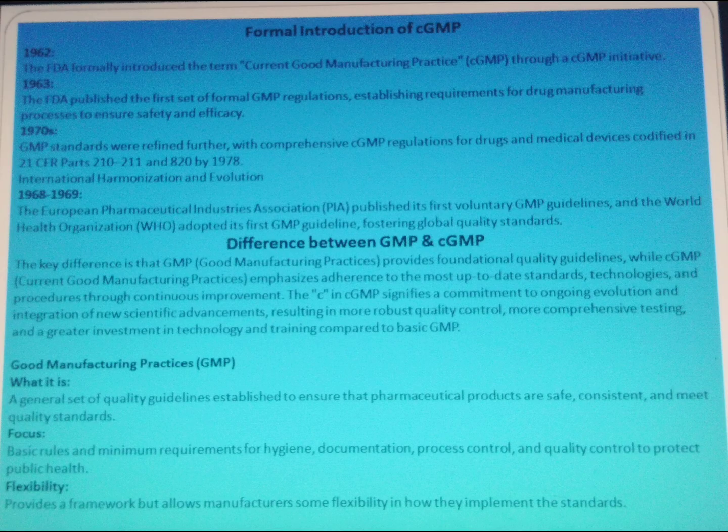Good manufacturing practices: a general set of quality standards established to ensure that pharmaceutical products are safe, consistent, and meet quality standards. GMP sets basic rules and minimum requirements for hygiene, documentation, process control, and QC to protect public health. GMP provides a framework but also gives manufacturers some flexibility in how they implement the standards.